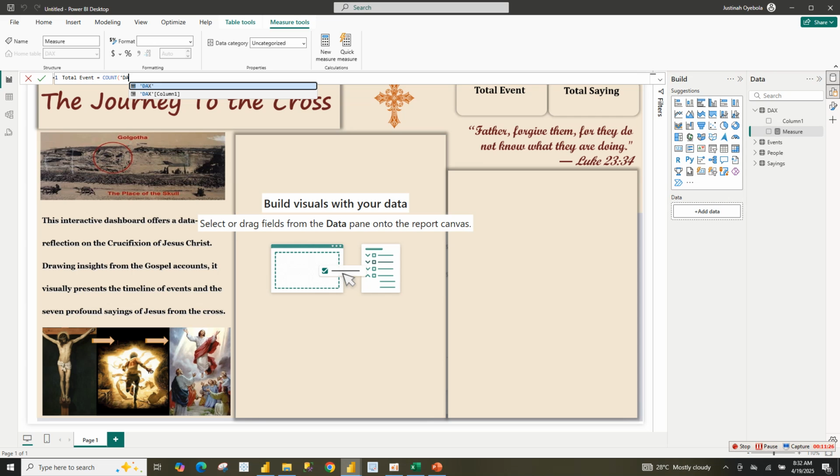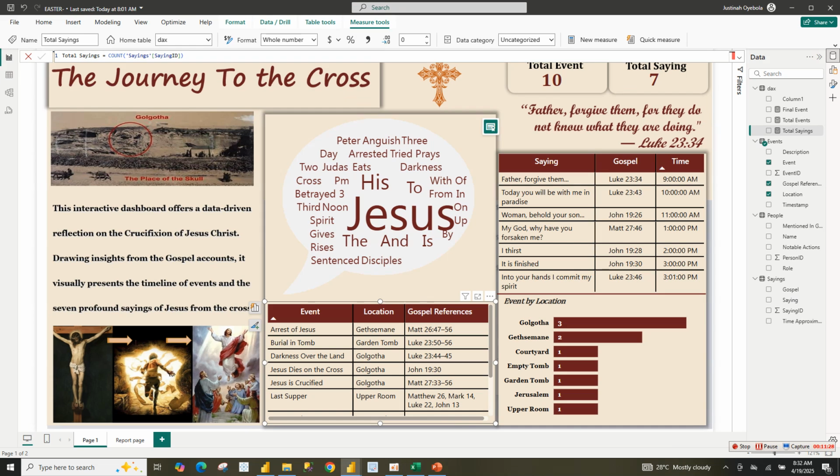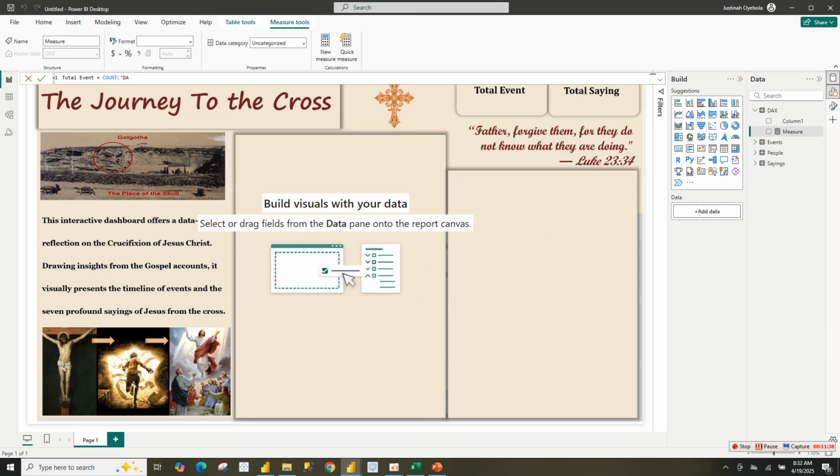Let me check the measure here. Let me copy it, because I want this video to be short so that it can be more engaging. So it's just the count of events, then event ID. You just count event, then event ID, then click this.